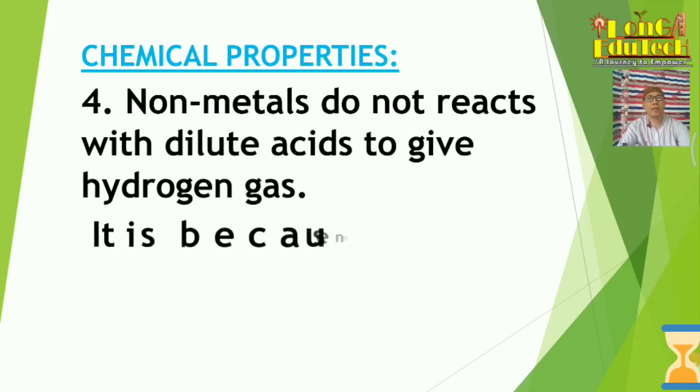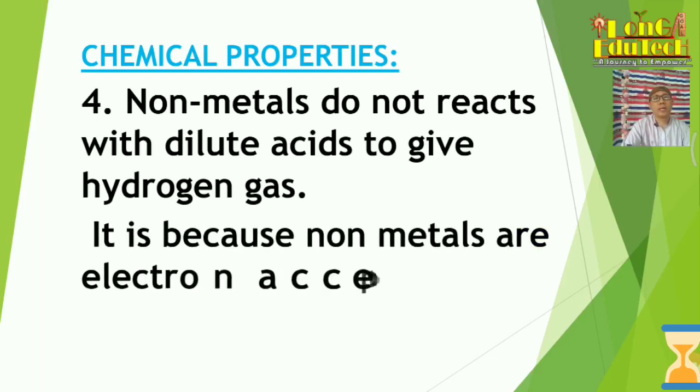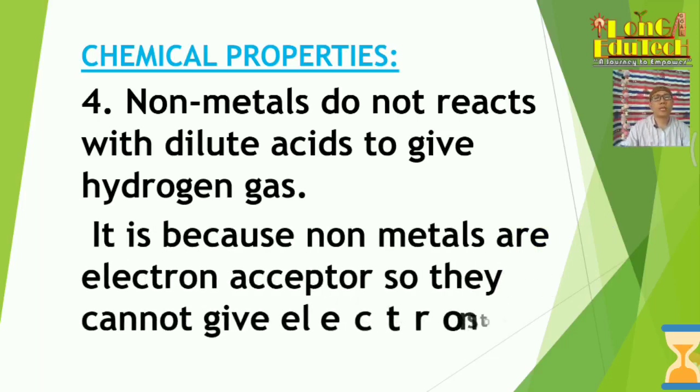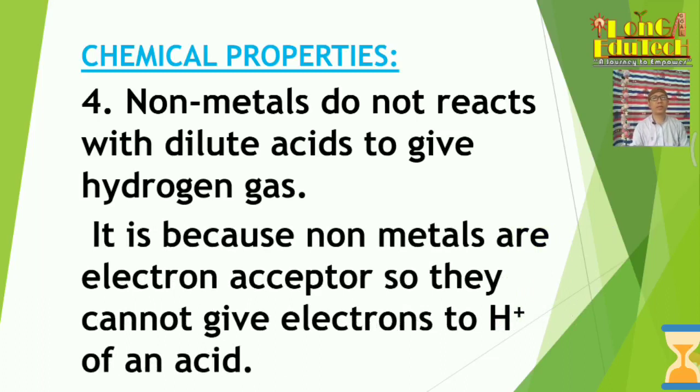Okay, so why is it? Non-metals are electron acceptors which try to get electrons from others, so they cannot give electrons to the hydrogen ions of an acid. Those which can donate a hydrogen ion will be the acid. But non-metals are electron acceptors. They try to get electrons from others, so that's why they cannot give electrons to the hydrogen ions of an acid. That's why they do not react with dilute acids. Okay.